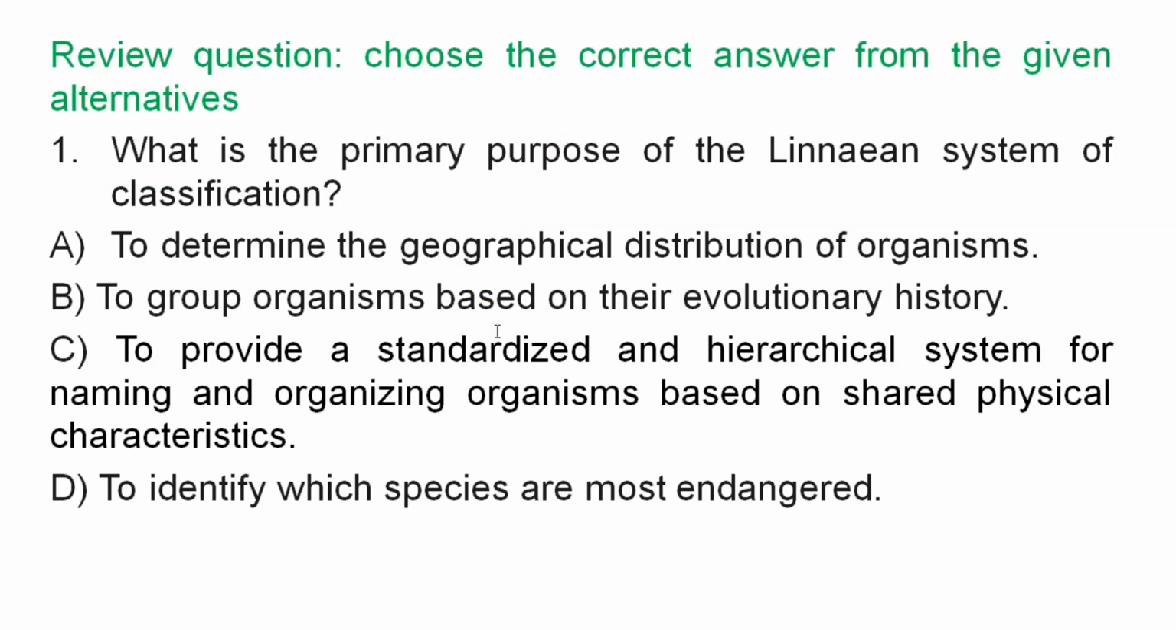Question number 1. What is the primary purpose of the linear system of classification? A. To determine the geographical distribution of organisms. B. To group organisms based on their evolutionary history. C. To provide a standard and hierarchical system for naming and organizing organisms based on shared physical characteristics. D. To identify which species are most endangered.